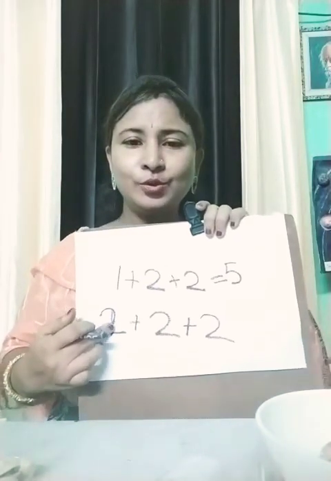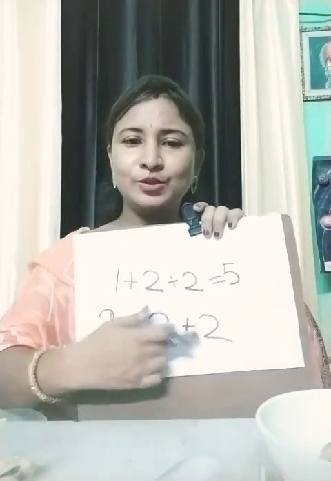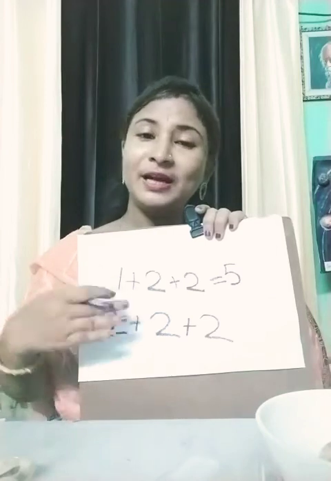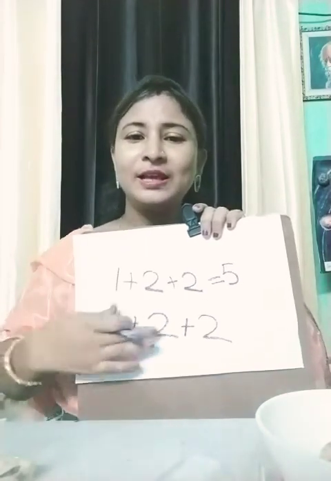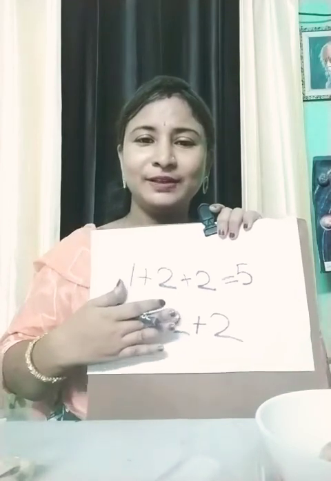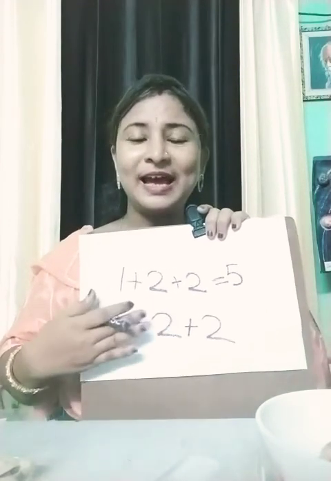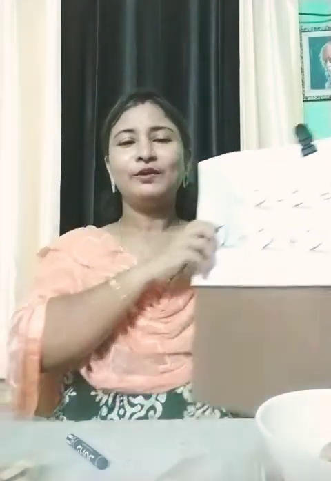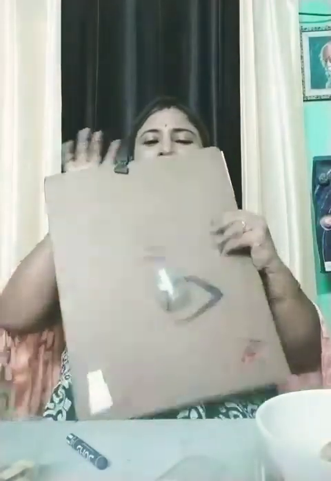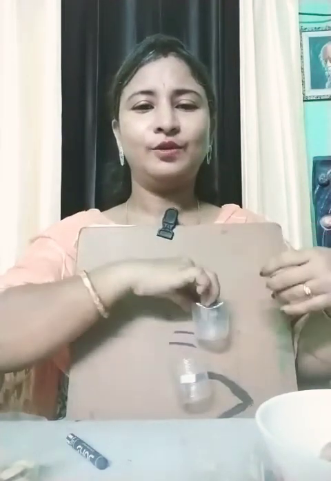So 2 plus 2 plus 2. Those who did not receive any, I will give another 3 students. And now they will say, Ma'am, we received nuts.